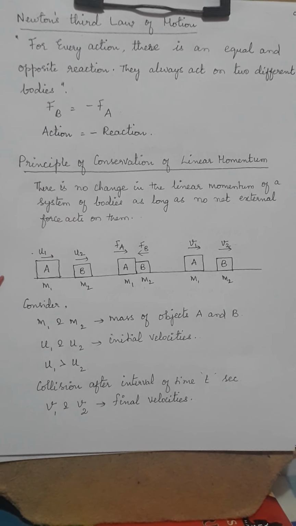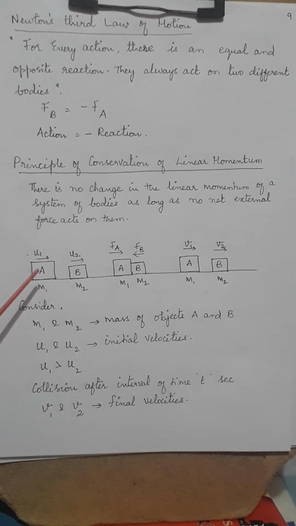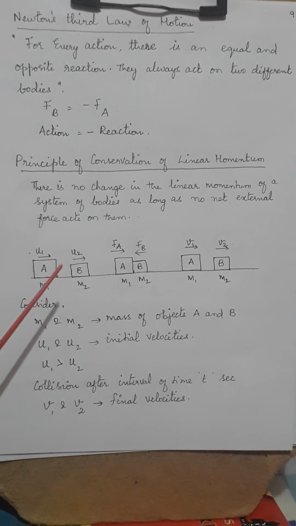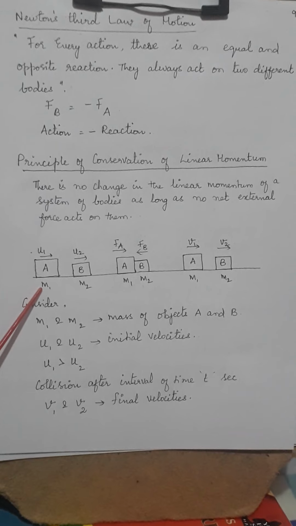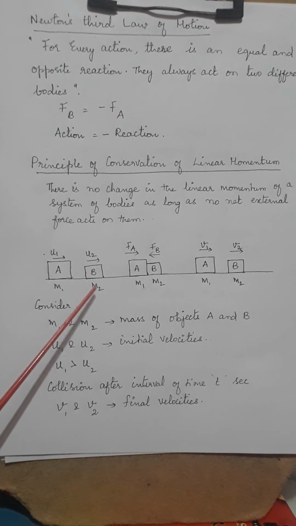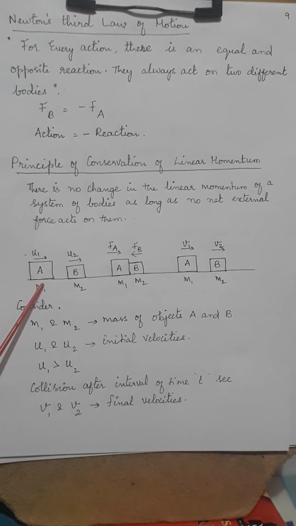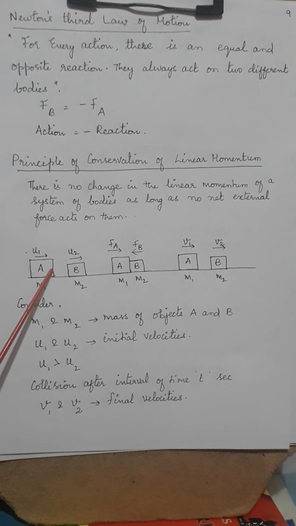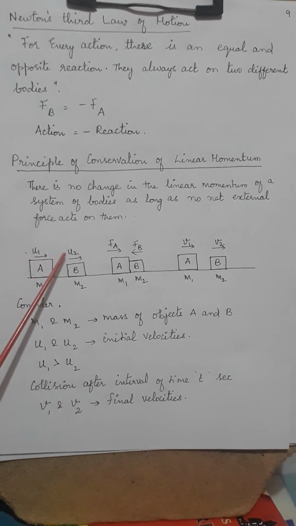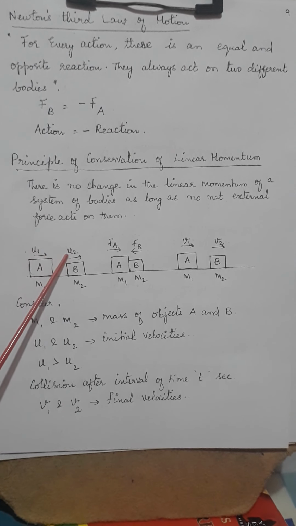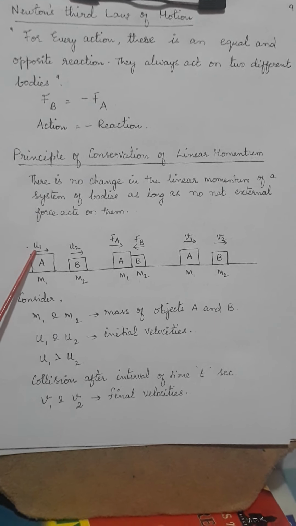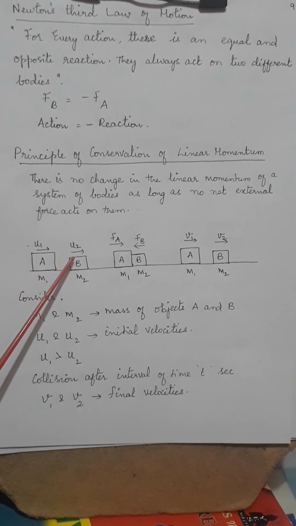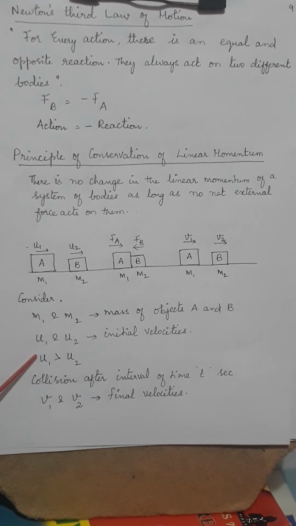So to explain this, here there are two objects considered, A and B, which have masses m1 and m2. But you can see that m1 and m2 do not have the same masses, and naturally u1 and u2 are their initial velocities, and here u1 is going to be greater than u2. That is the condition.